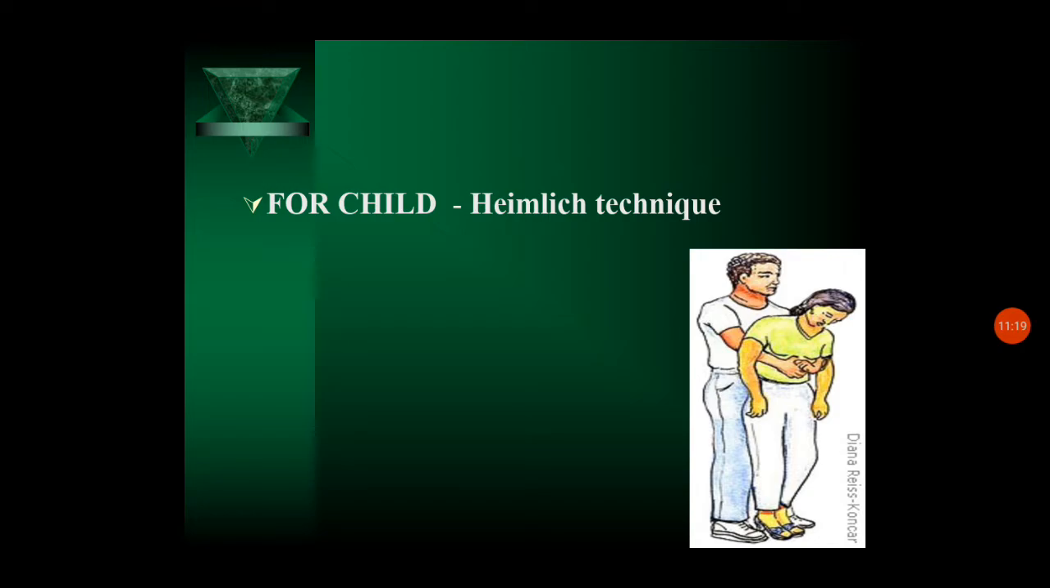Here the child is in a standing position. The nurse stands behind the child and makes a fist with one hand, placing the thumb side of the fist against the child's abdomen in the midline, slightly above the navel and well below the xiphoid process. The nurse grasps the fist and applies a quick upward thrust. Six to seven thrusts may be necessary to expel the object.